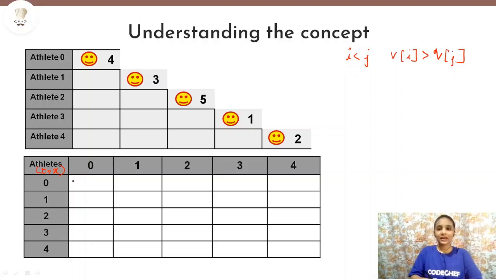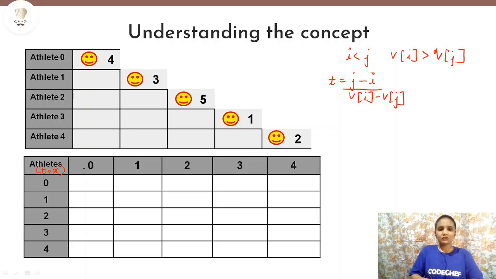What is this t comma x? t comma x is the time and distance at which any two athletes are intersecting. How can we calculate the time? For time we had this equation: j minus i over v of i minus v of j.